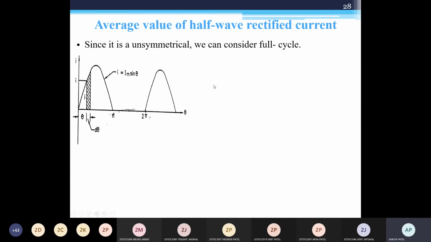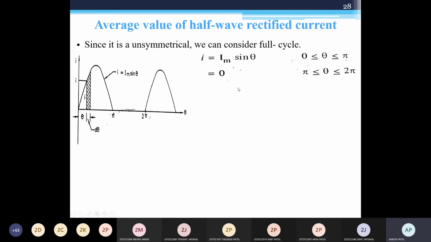I average equals the integration with limits 0 to 2 pi. I am taking two separate parts: integration from 0 to pi plus integration from pi to 2 pi.